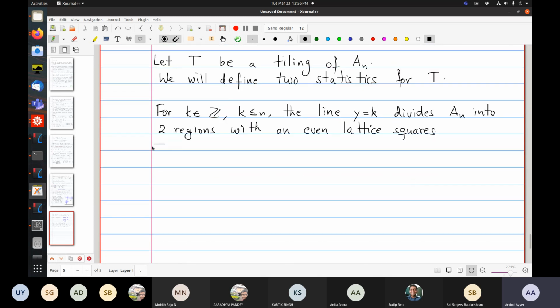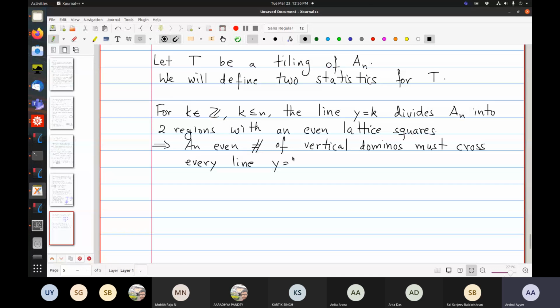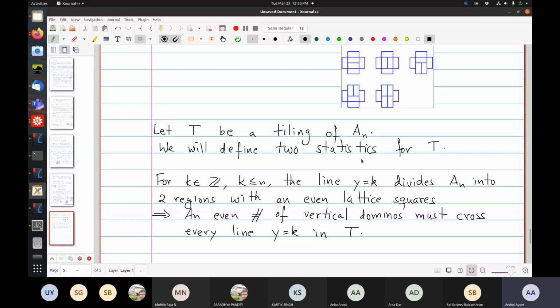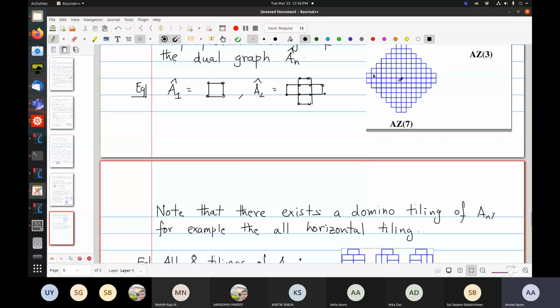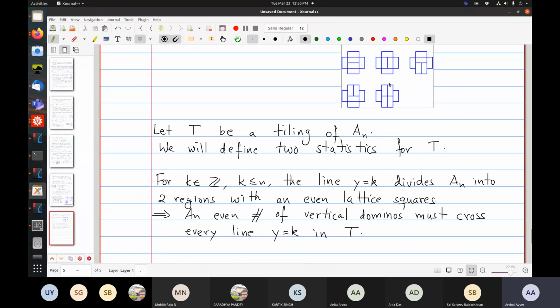So what this implies is that an even number of vertical dominoes must cross every line y equal to k in T. So for any tiling, if I fix a k and I look at how many cross from one side to the other, there have to be an even number, because if it were odd, then you would have an odd number of lattice squares remaining to tile, which is untileable, of course.